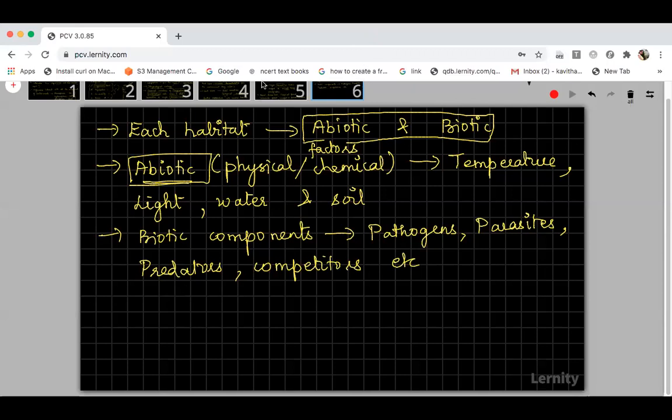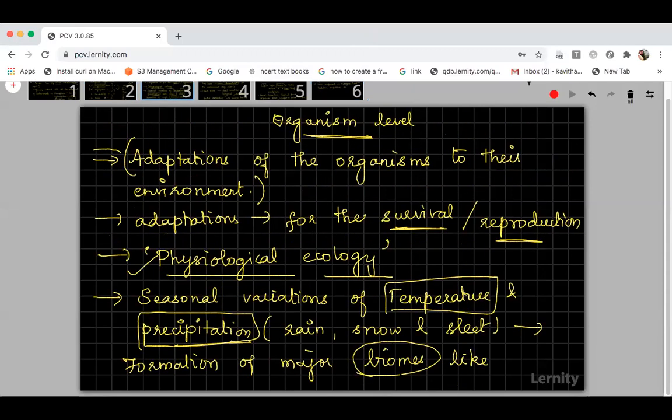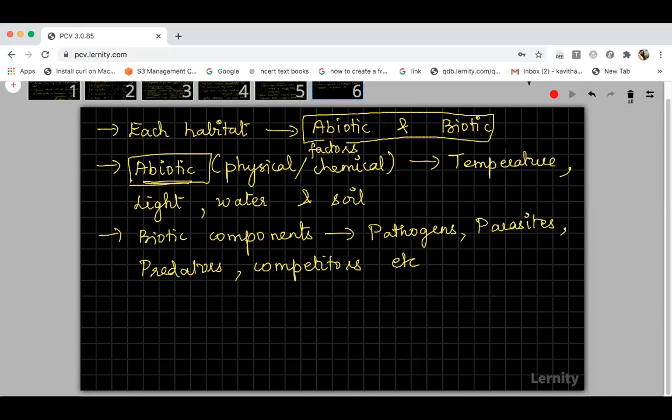One student is asking how abiotic components affect ecology. Abiotic components decide whether the region is going to be extremely hot or extremely cold, right? In the initial step itself, I told you the seasonal variations of temperature and precipitation form the biome. Temperature is an abiotic factor, precipitation is also an abiotic factor, and abiotic factors decide the environmental factors. So abiotic factors play a very important role. Both abiotic and biotic factors are important components of any habitat you take.